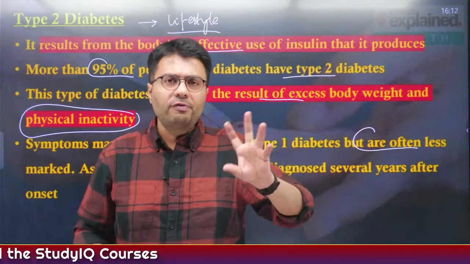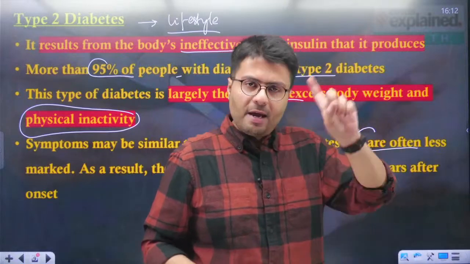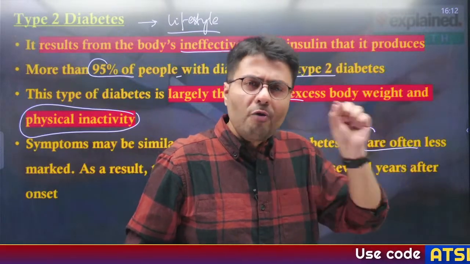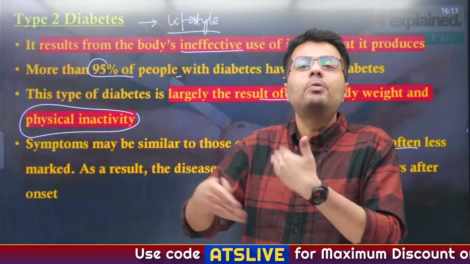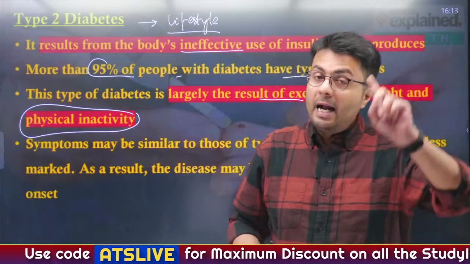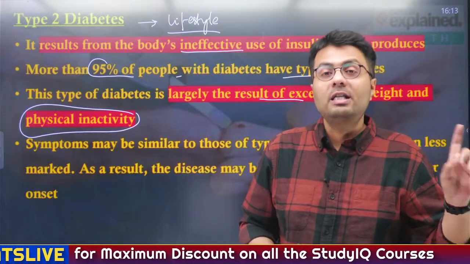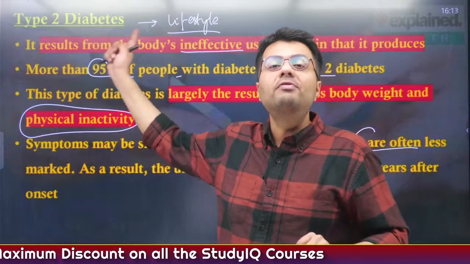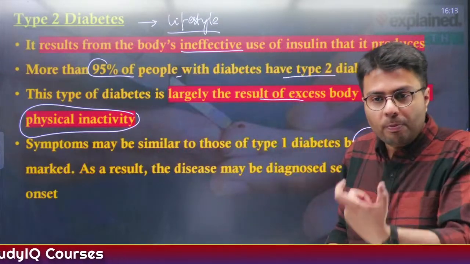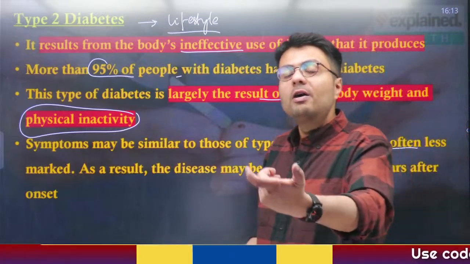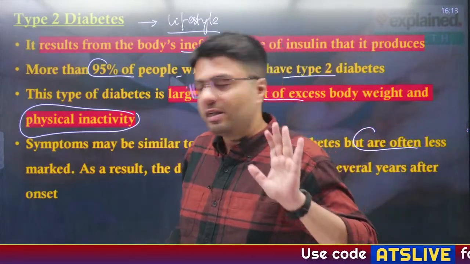So this is the difference between type 1 and type 2. Type 1 leads to zero or very little production of insulin. In type 2, you are producing insulin, but your body is unable to harness it. And type 1 is a genetically caused disease mostly. Type 2 is a lifestyle caused disease that can affect people who have excess body weight or people who are not very used to doing physical activity.